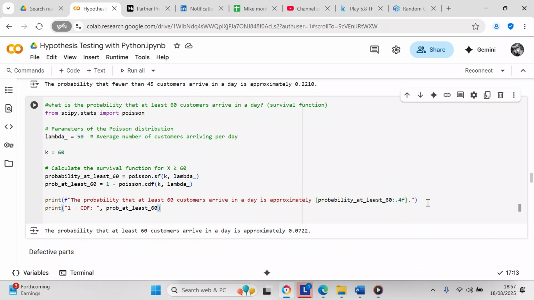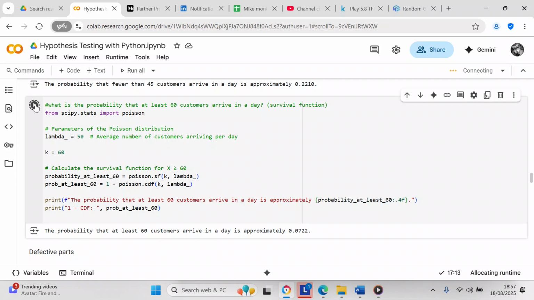So we're going to import scipy.stats and import Poisson from that. And we're going to set our parameters for the Poisson distribution. So lambda_ equals 50 and k equals 60. So you're looking for at least 60 customers in a day.